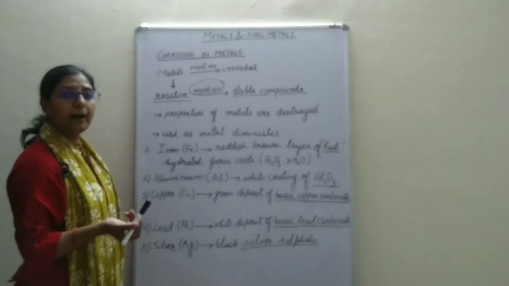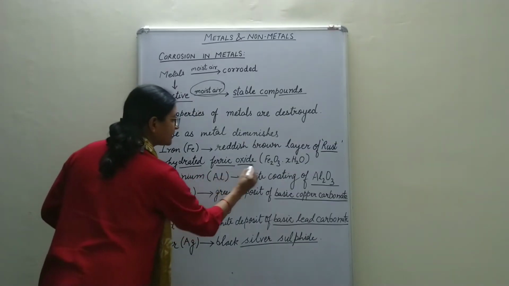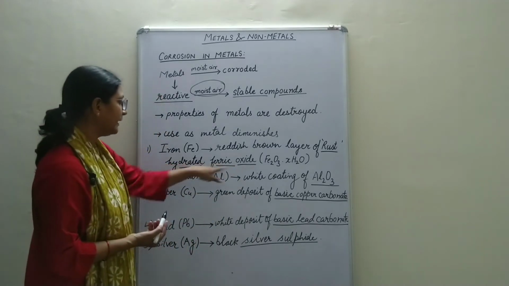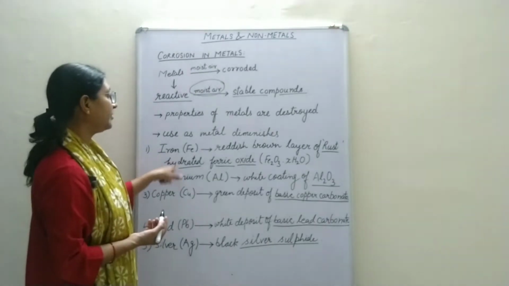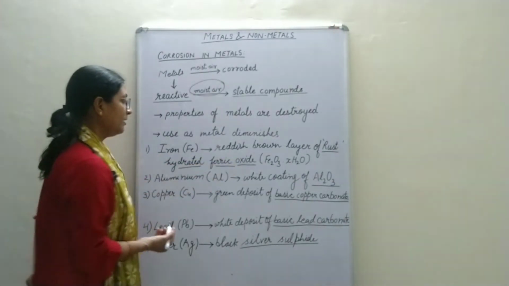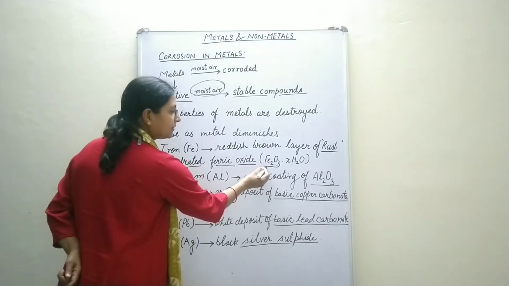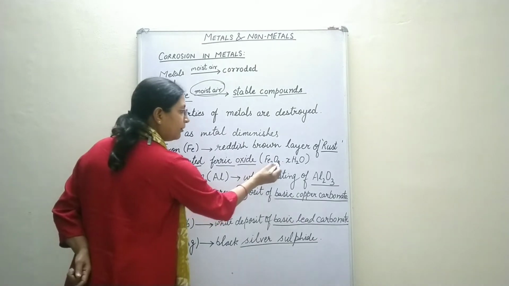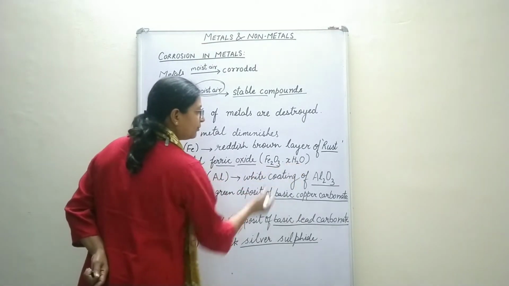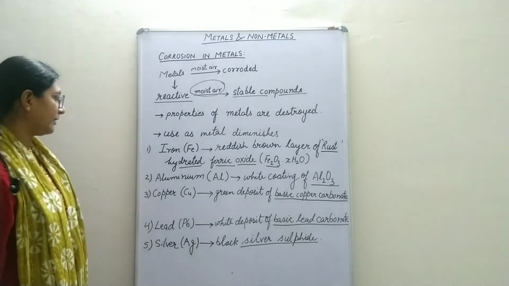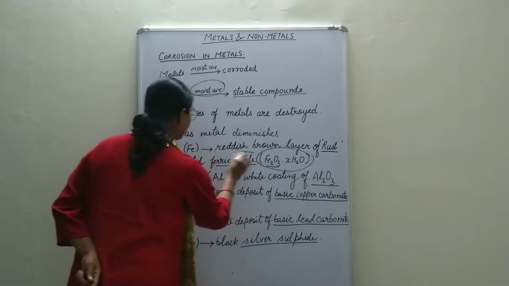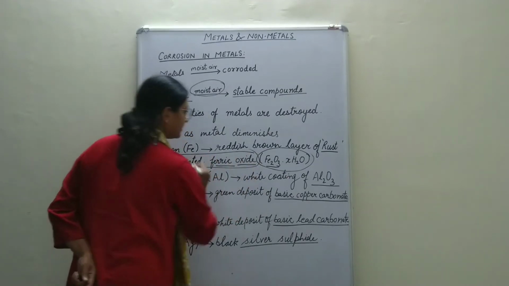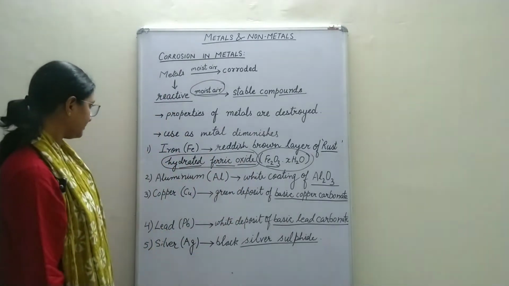Now rust is a compound that is hydrated ferric oxide. It's a ferric oxide which is in combination with water, that is why we call it hydrated ferric oxide. The formula is Fe2O3 for ferric oxide, dot xH2O. Please remember this formula and this chemical name of rust. This is something that you must know.